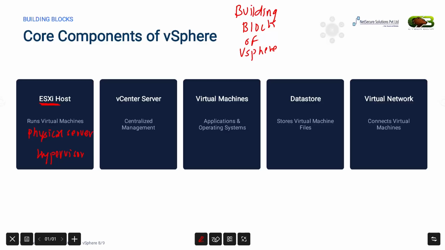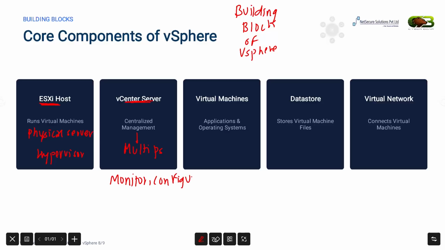The second component is vCenter Server. If you have just one ESXi host, you can manage it directly. But in an enterprise environment, organizations usually have multiple ESXi hosts. Managing each host separately would be time consuming. That's where vCenter Server comes in. It provides a single platform to monitor, configure, and manage the entire VMware environment from one place.